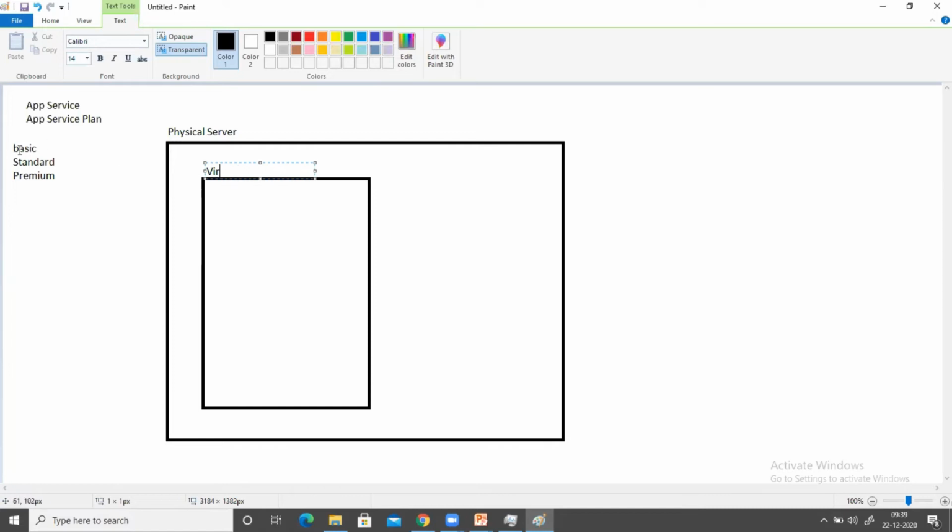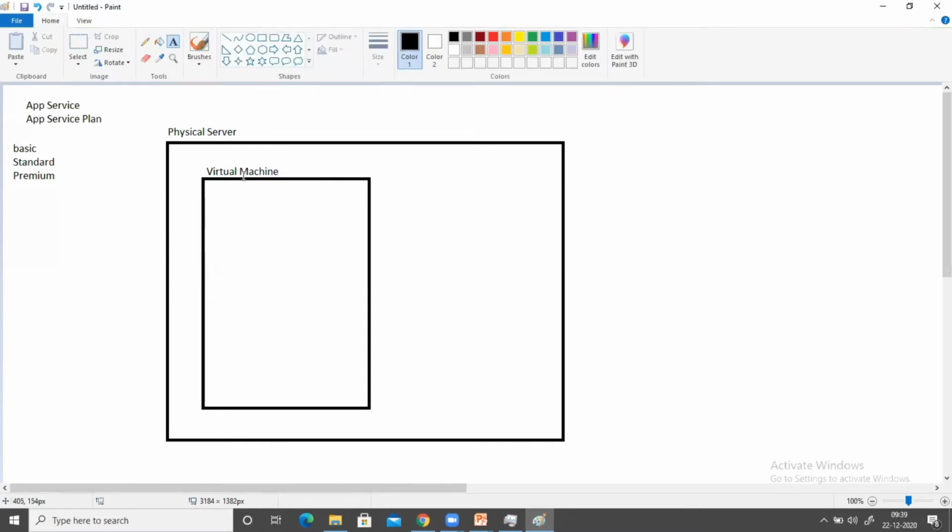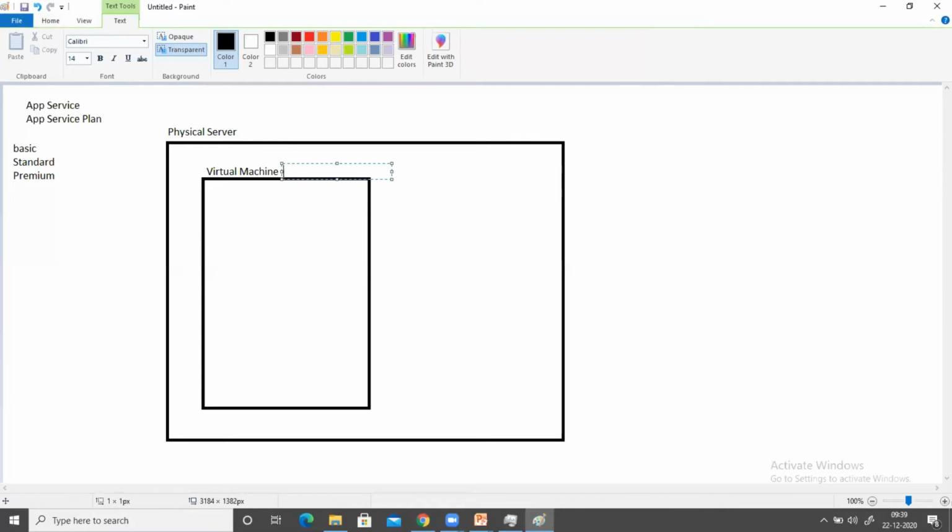So when I select my basic plan, what will happen? Randomly, inside a physical server, a virtual machine is going to be created automatically. And when this virtual machine is getting deployed here, if I choose any one out of these three, basic, standard, and premium, what will happen? This virtual machine will be dedicated this time. So this will be a dedicated virtual machine. Now, what is the meaning of a dedicated virtual machine?